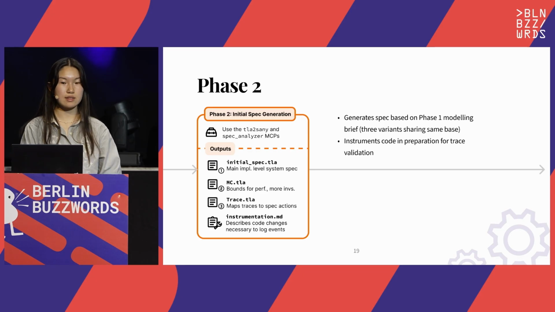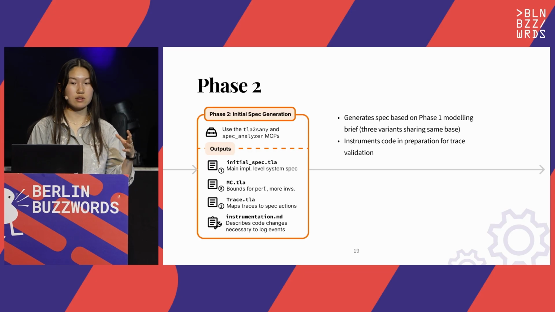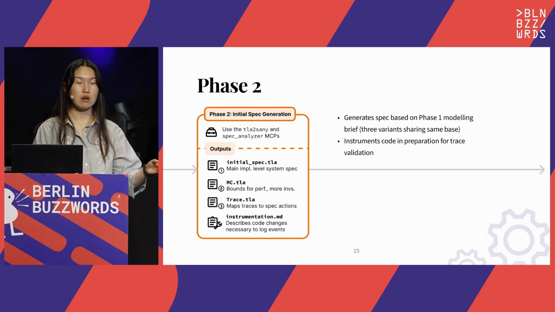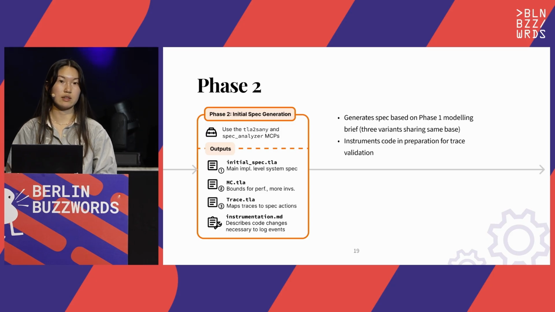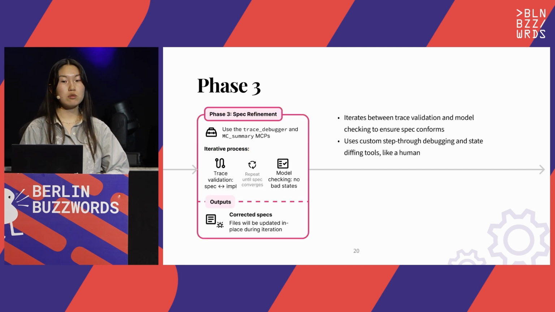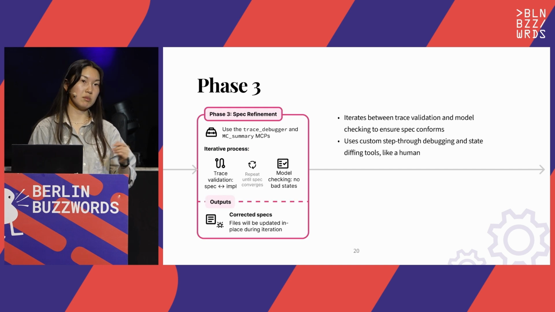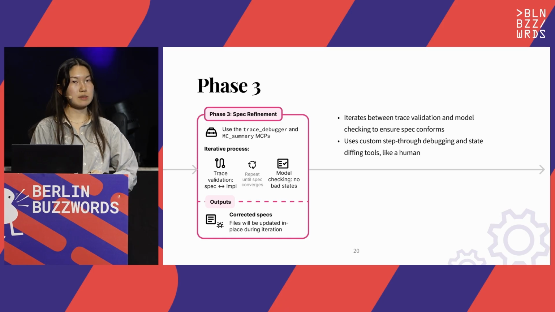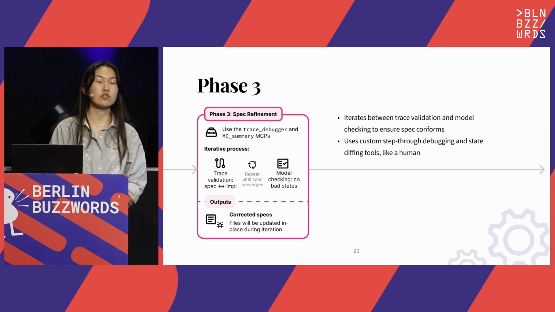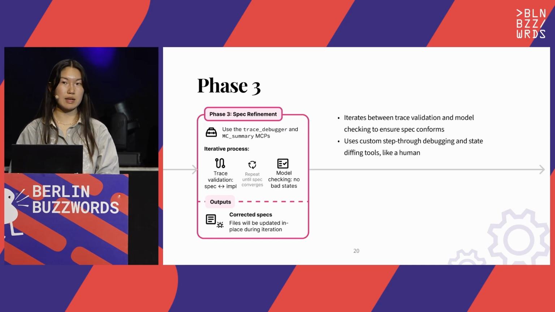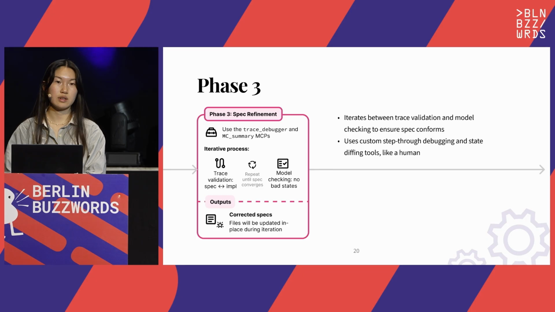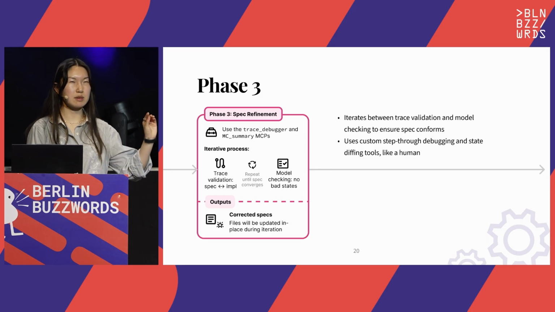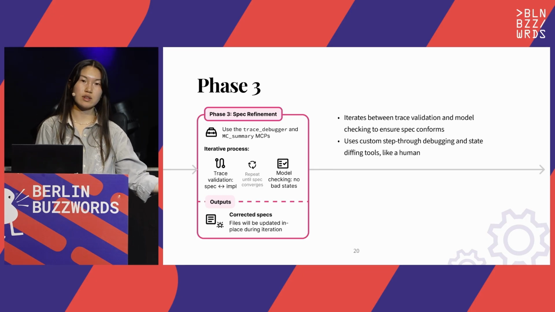And we do so at this step so we can make sure the trace validation mapping and the generated spec will match the logging granularity in the instrumentation. Now, once the spec is generated, we proceed to model check and trace validate it. Model checking makes sure that the spec is internally consistent, and trace validation makes sure that the spec conforms with the implementation. And so for a human, this is the most time-consuming part of the process usually.